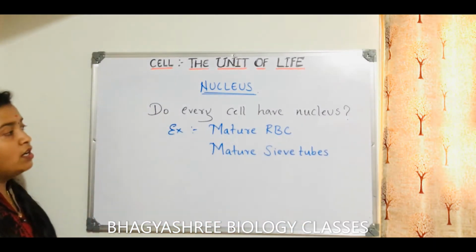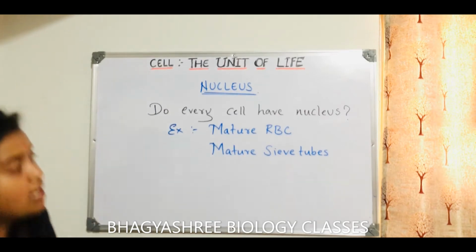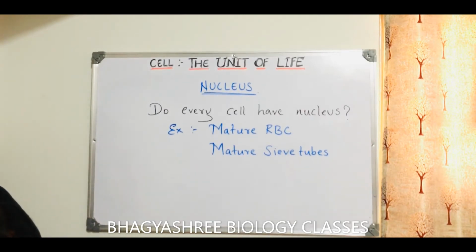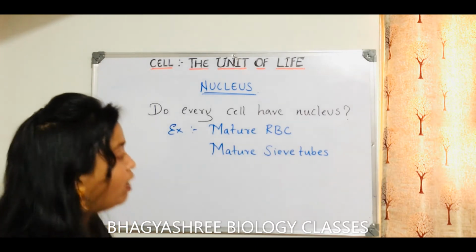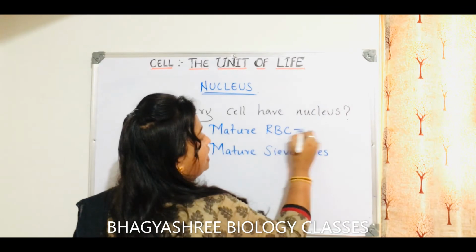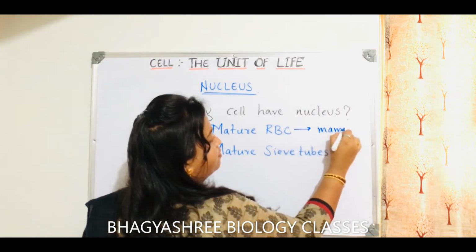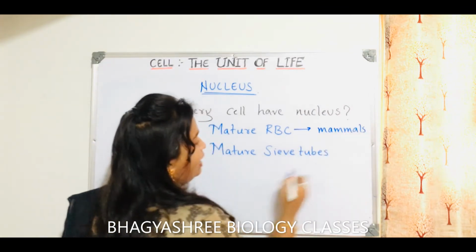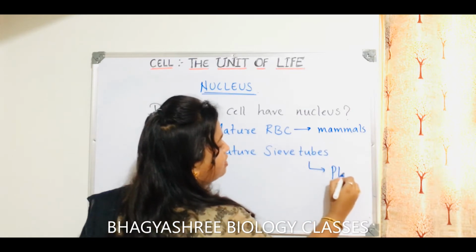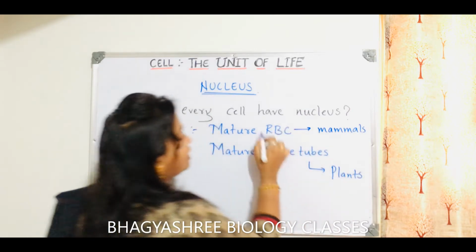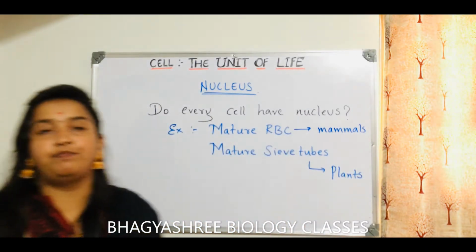So mature RBC cells, where will you find them? Mature RBC cells are found in mammals. And what about mature sieve tubes? They are found in plants. So these things will not have a nucleus.